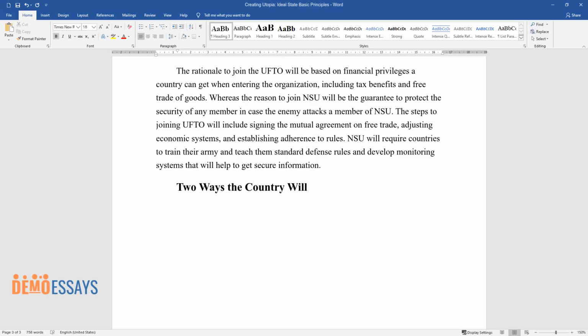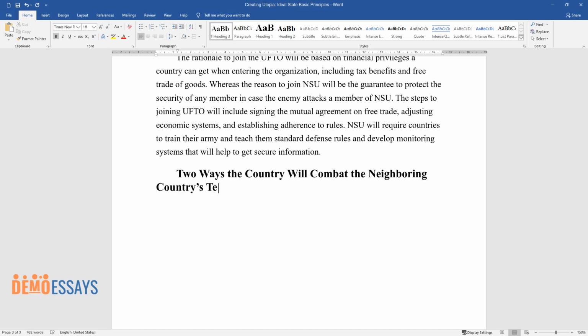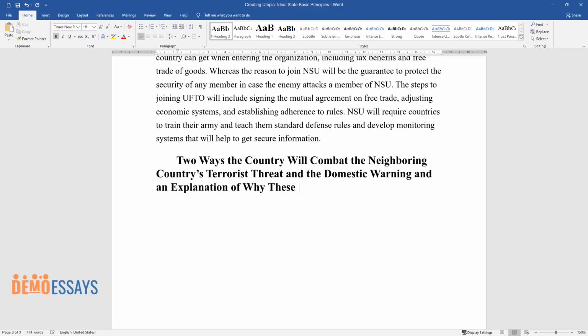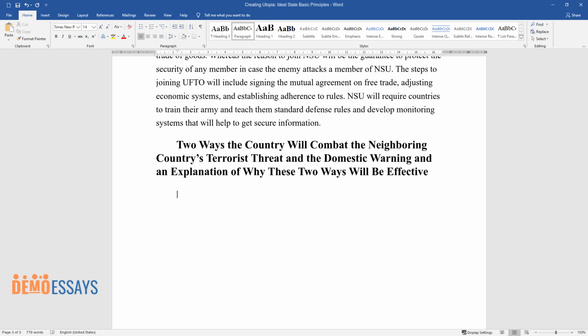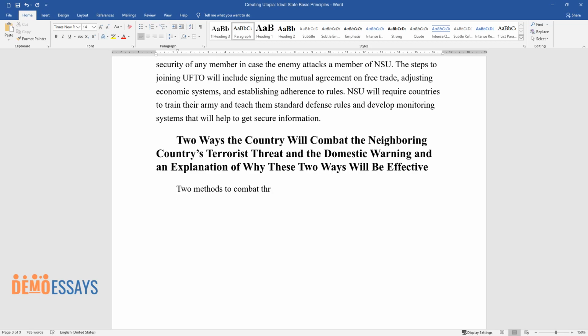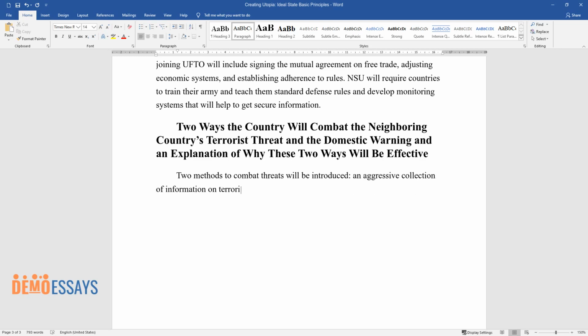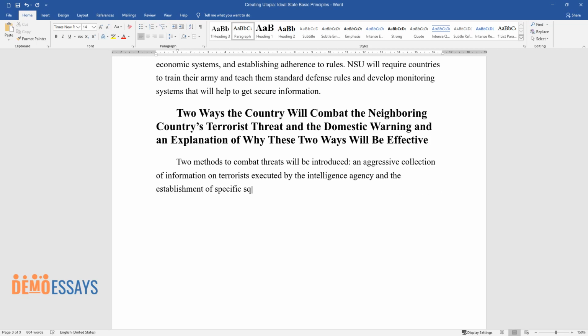2 ways the country will combat the neighboring country's terrorist threat and the domestic warning, and an explanation of why these 2 ways will be effective. 2 methods to combat threats will be introduced: an aggressive collection of information on terrorists executed by the intelligence agency and the establishment of specific squads that are trained to fight various threats.